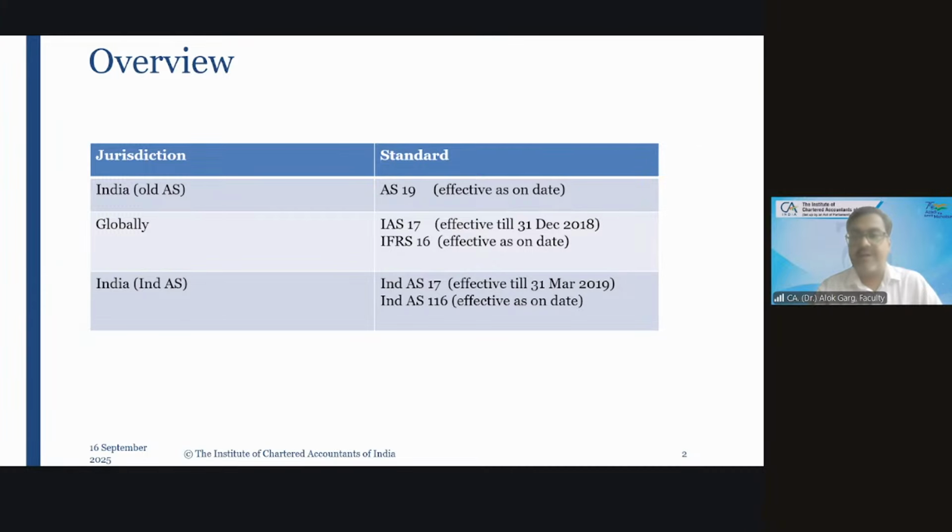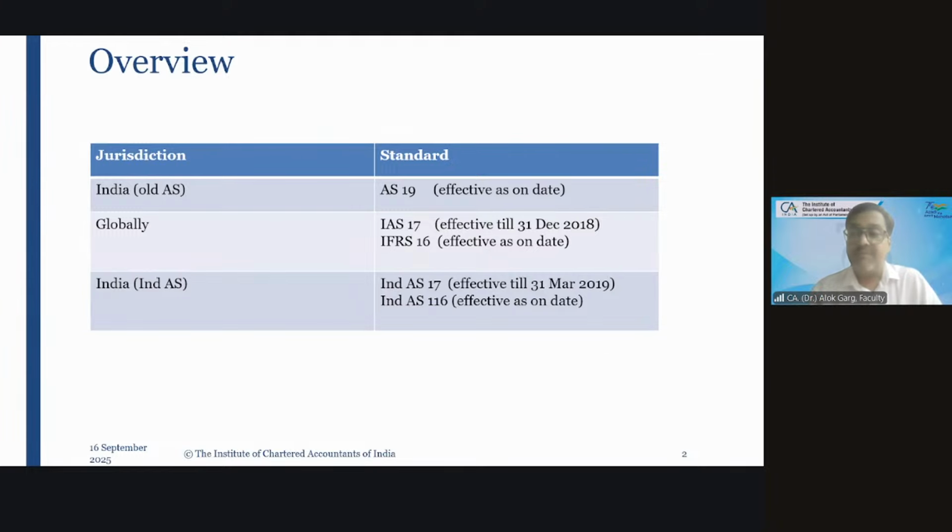In the year 2005, the staff of the Securities and Exchange Commission of USA were looking at the listed companies' balance sheets in USA. And what they found, when they were looking at the balance sheets of US listed companies, was that a lot of assets and liabilities which came on leases were outside the balance sheet.